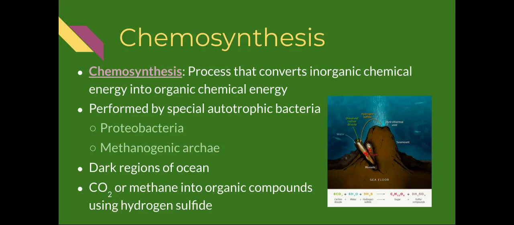They are located by deep sea thermal vents that create heat and other gases. So CO2, or carbon dioxide, or methane is converted into organic compounds using a compound called hydrogen sulfide. And that is how they perform chemosynthesis. So instead of using light energy, they use heat energy to perform this process.